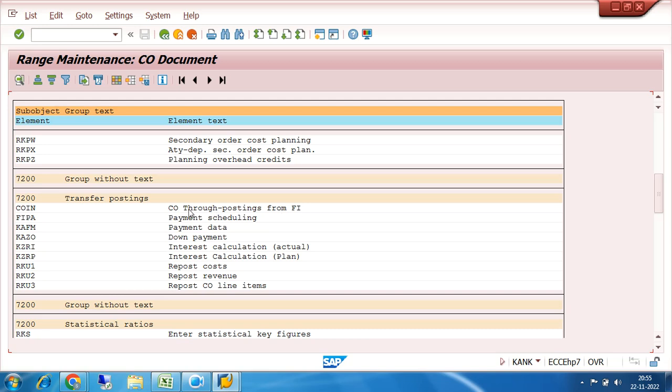That means whenever we pass any transaction in FI, choosing the cost center or profit center, automatically that will flow to the costing or controlling, and the transaction is called COIN. See, in SAP controlling, there are different types of transactions, a variety of transactions. So for these varieties of transactions, number ranges are separate. That means these are the transactions for which there is a separate number range, right?